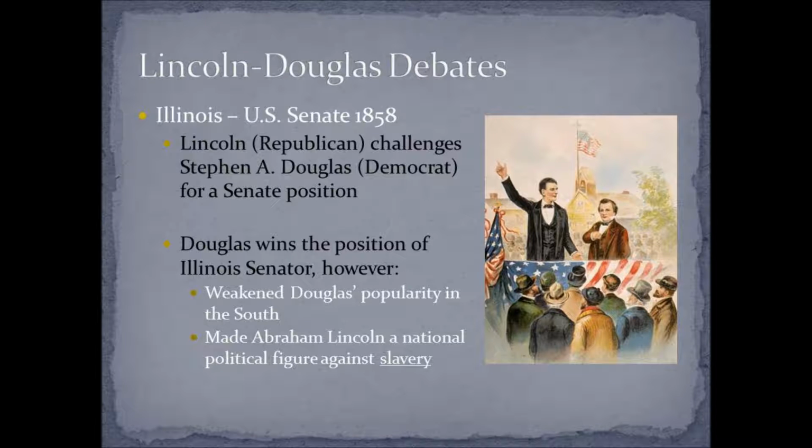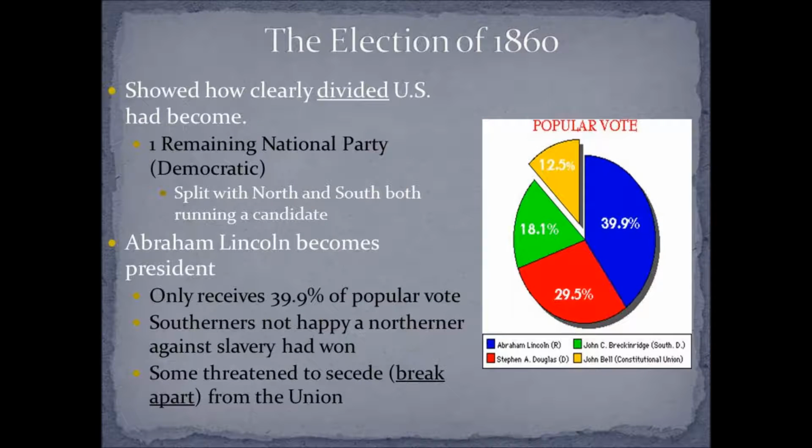However, this weakened Douglas's popularity in the South, and it made Abraham Lincoln a national political figure against slavery. From this point forward, he's looked at as the savior that might be able to get slavery out of this country. A few years later, in 1860, Lincoln runs for president. All right. And the election of 1860 is a very interesting one. Another person that runs for president in 1860 is Stephen Douglas, who he went against in 1858 in Illinois.